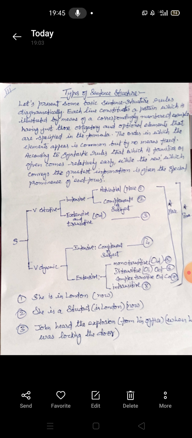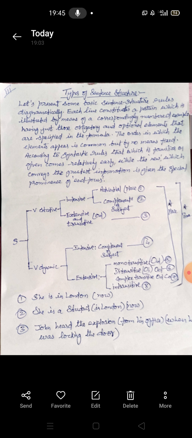The third one is not an intensive verb, it is extensive, and it has a direct object. John heard the explosion. So we have John as the subject, heard as the verb, and explosion is the object. Unlike the sentence we just did, She is a student, which had a complement, here we have an object.